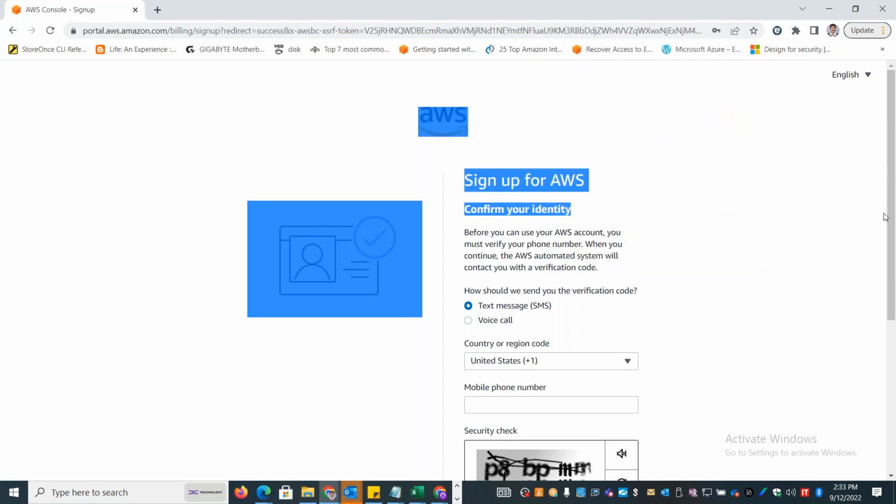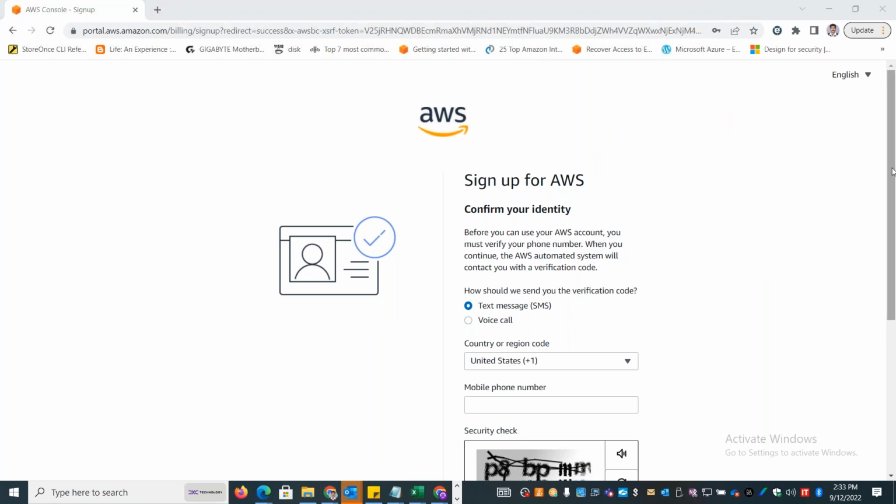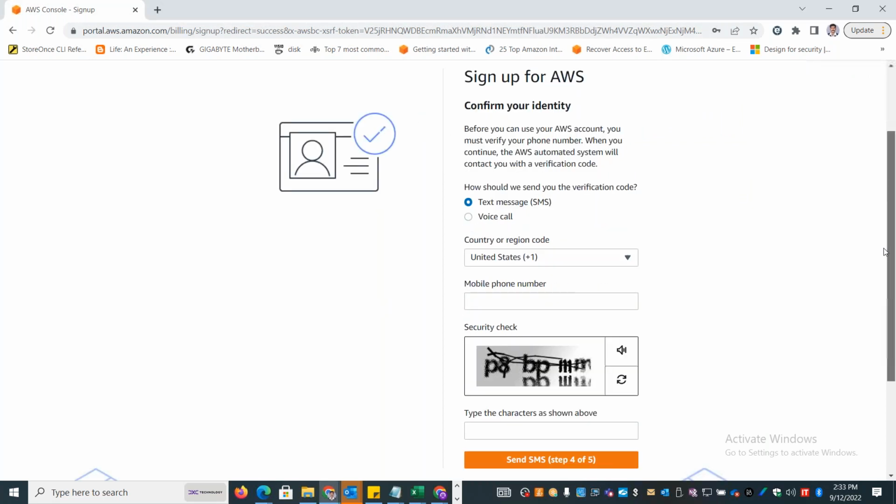Okay, now you are going to receive some identity confirmation. You have to enter your mobile number.